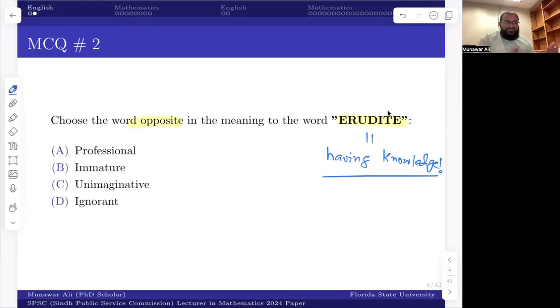The first option is professional. Obviously, it does not show no knowledge or less knowledge. Immature: maturity is not related to what knowledge you have. It's something different. Unimaginative is something different as well, something that cannot be imagined. So the correct option is D, which is ignorant. Ignorant means showing less knowledge or no knowledge of something. So I think this was simple if you know some of the vocab.